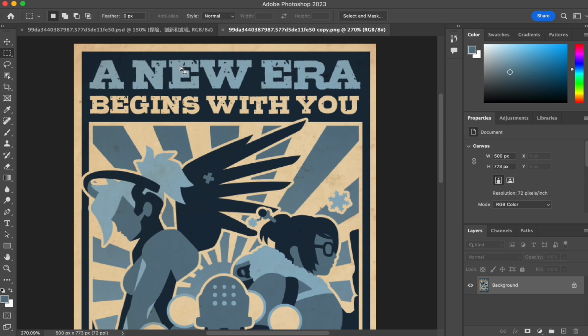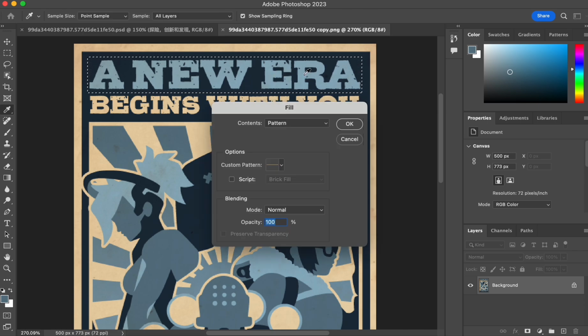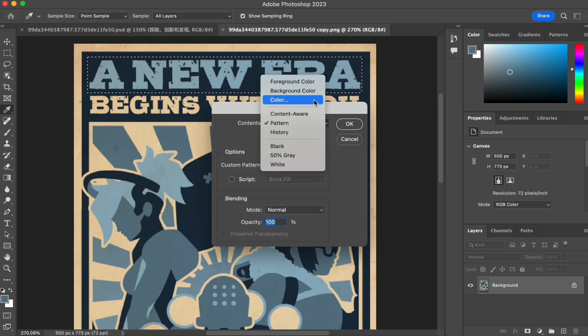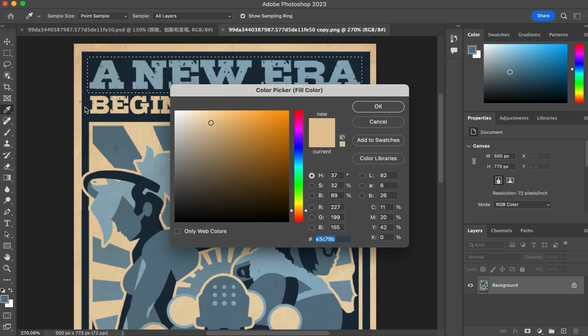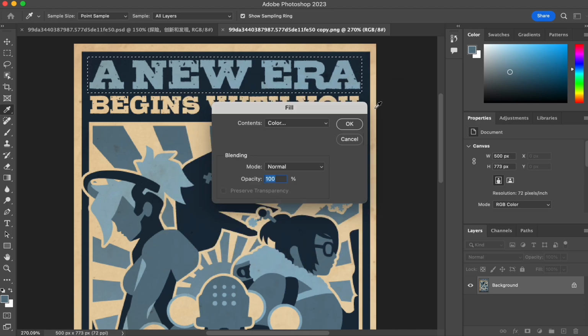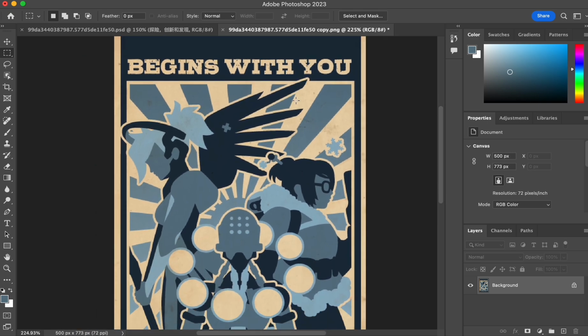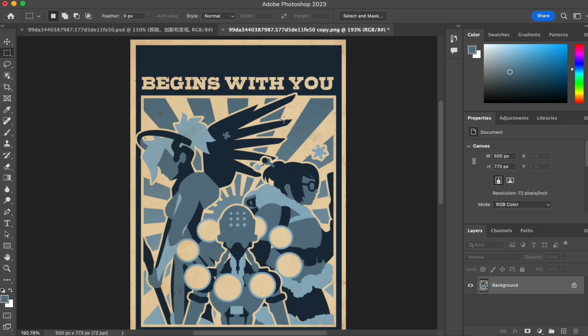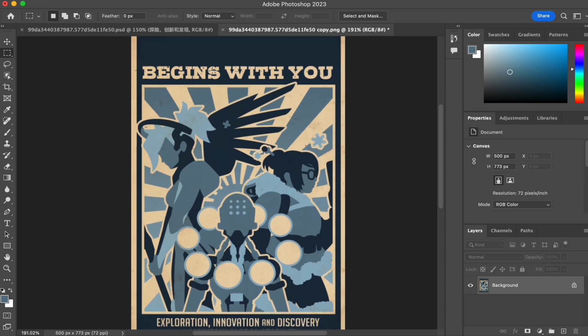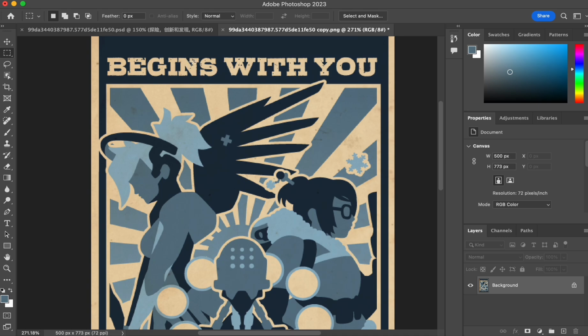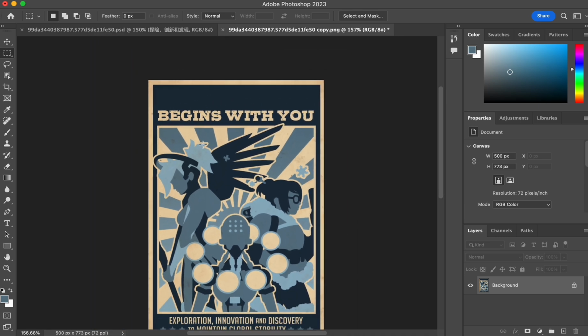And then we use this rectangular tool to fill this space with the color, and we choose the color, this background dark blue color, and we click OK, and then OK. So it just disappeared. And also we use the same technique with the begins with you, and also we have to create the yellow dots pattern so that we can use later.